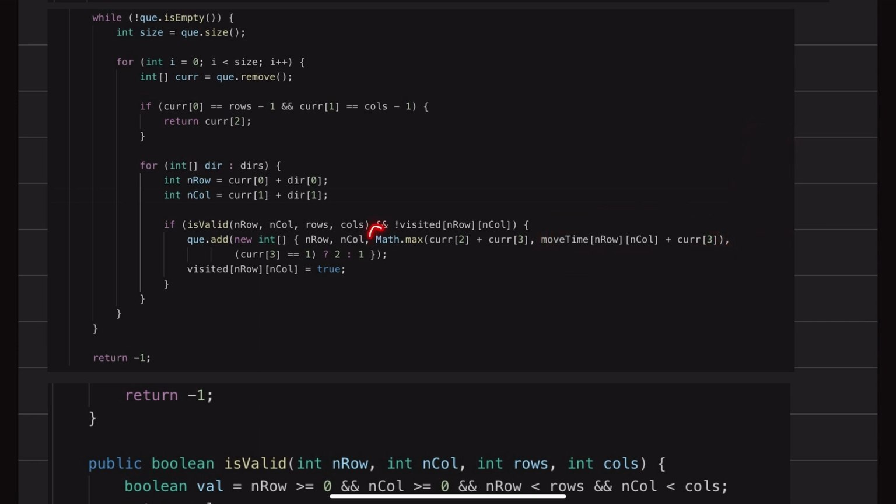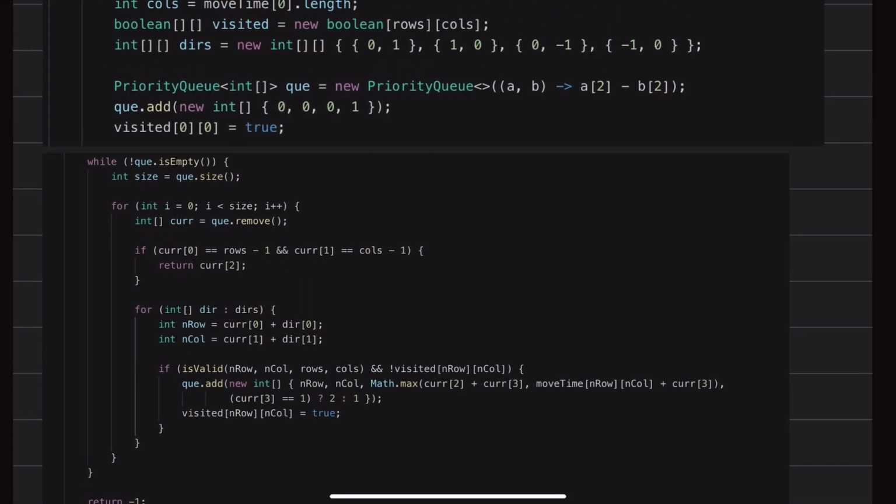Out of these two max values, I'll get my result. And once I have used this 1 second transition, the next one should use 2, and if the current one is 2, the next should use 1. I then mark the visited as true. So that's how I'm doing the Dijkstra.